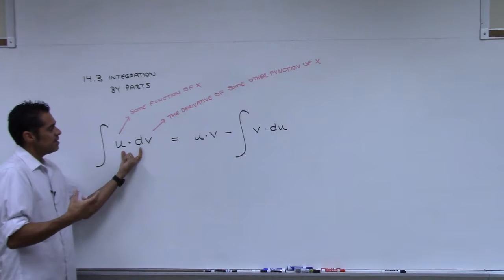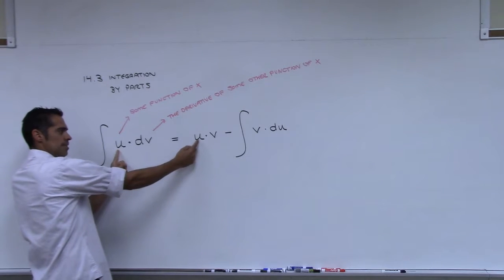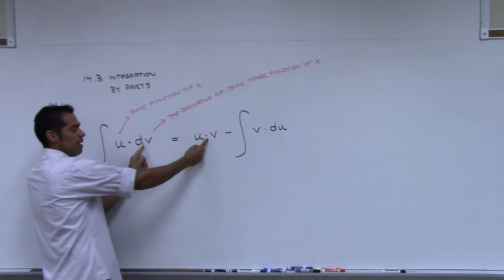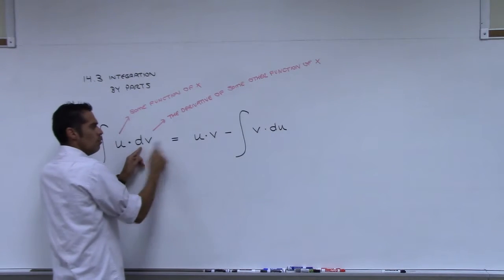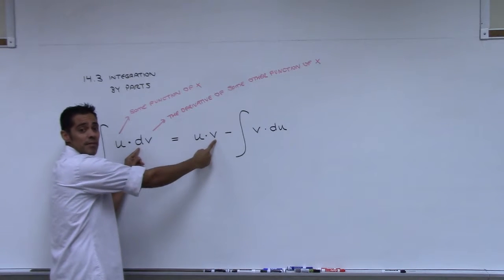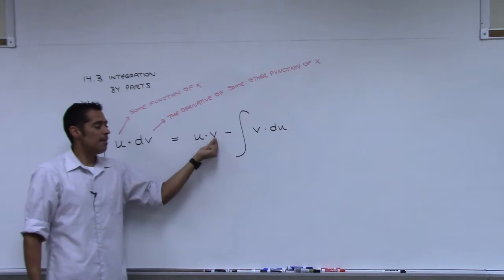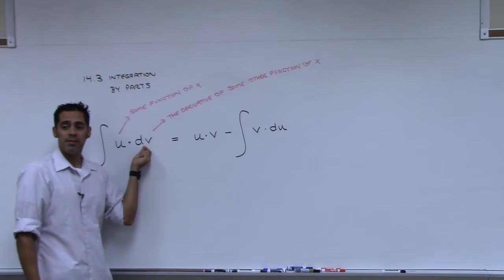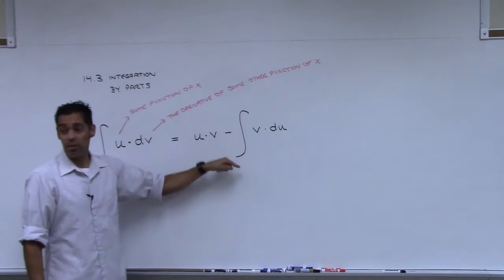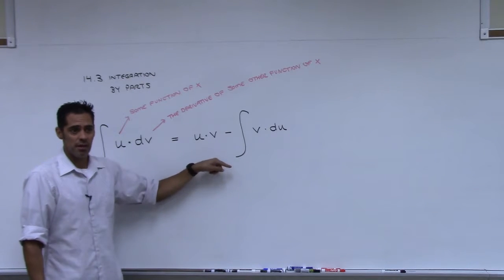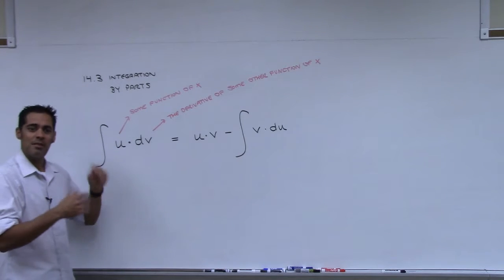This formula says that this is equal to this u right here, same u, times not this, but what? What do you think v is? If this is the derivative of some function, what is v? It's its antiderivative. You see that? So if this is the derivative of v, and this is v, that means that right there is the antiderivative of this. All right? So it's the product of those two minus a new integral. We still have to do an integral, so unfortunately this formula doesn't take the integral away, it just allows us to do a new integral.